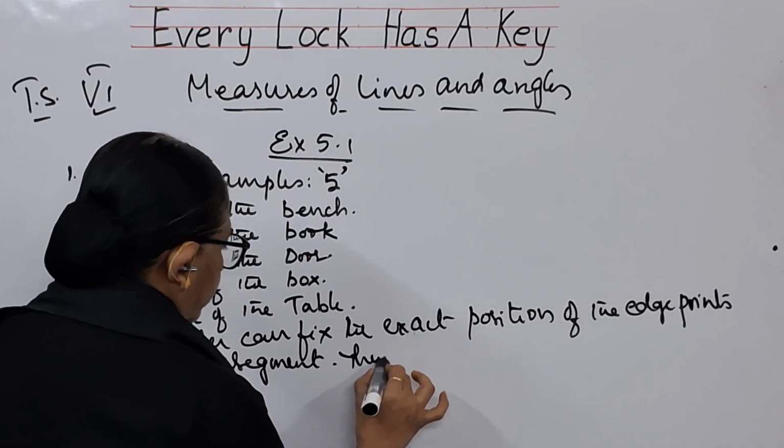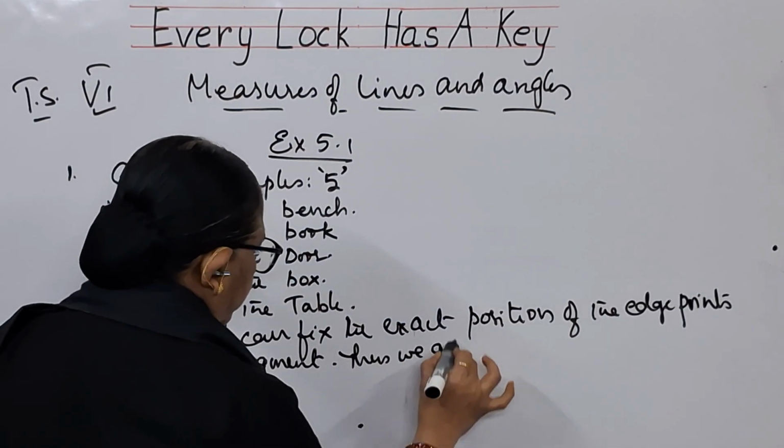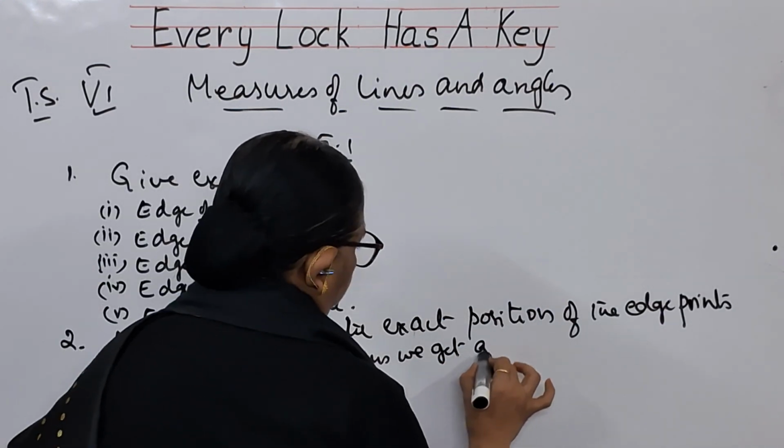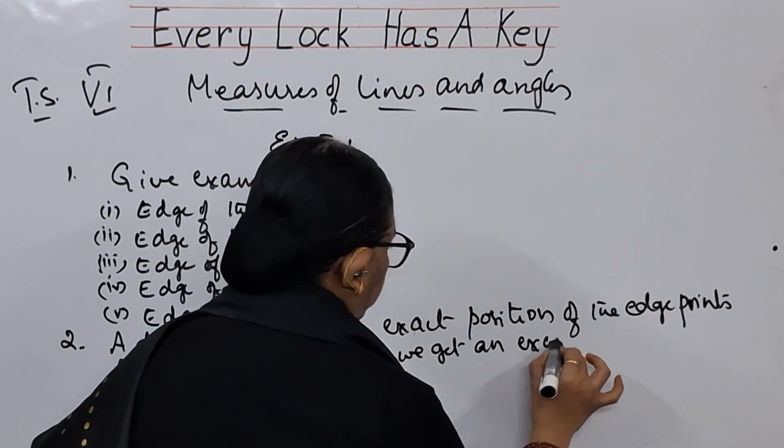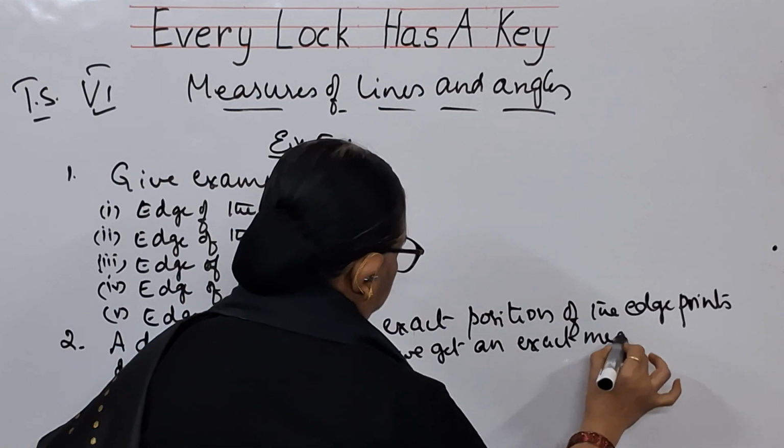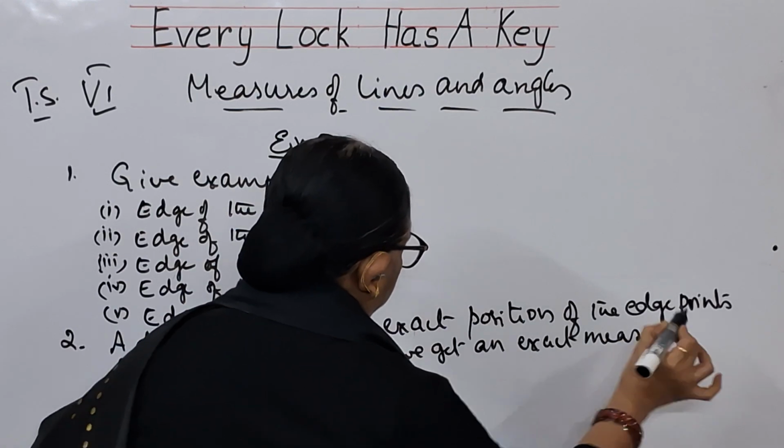Thus, we get an exact measure. This is the reason, children.